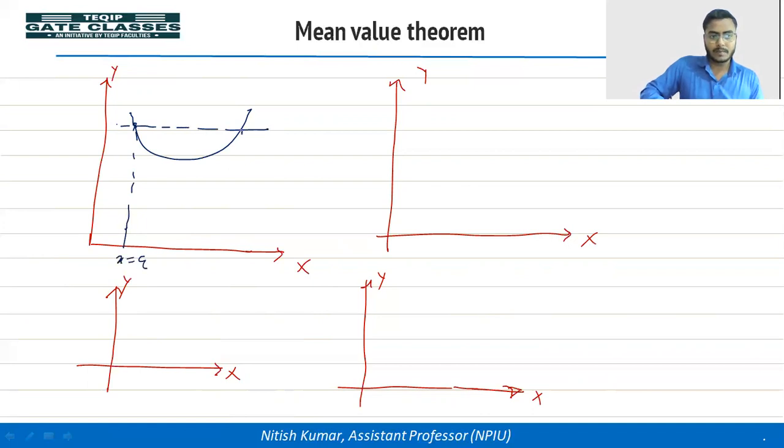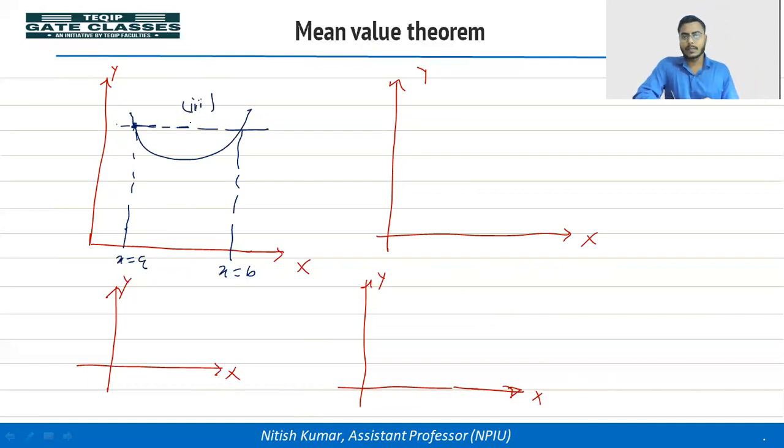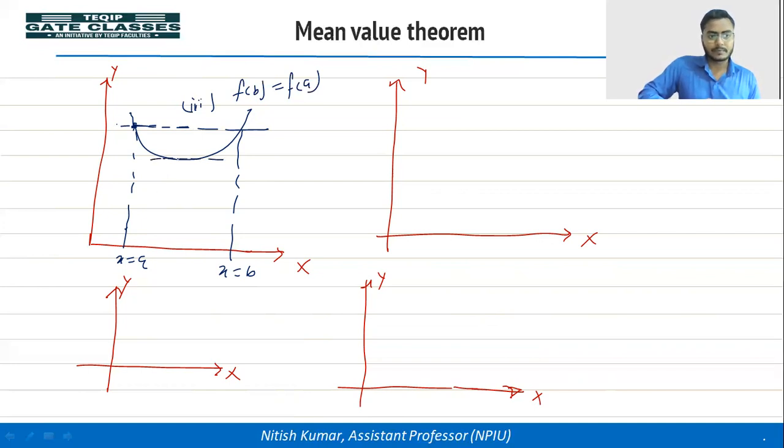This is x equal to a, this is x equal to b. You can see from the graph the function is continuous and differentiable from a to b, and the third condition is f(a) equal to f(b). So at least at one point c, this point c will exist where f dash c is equal to 0.